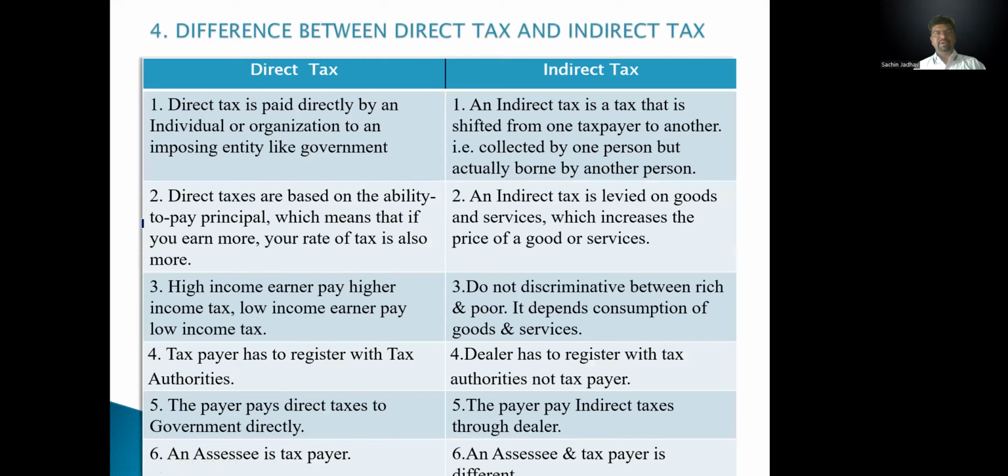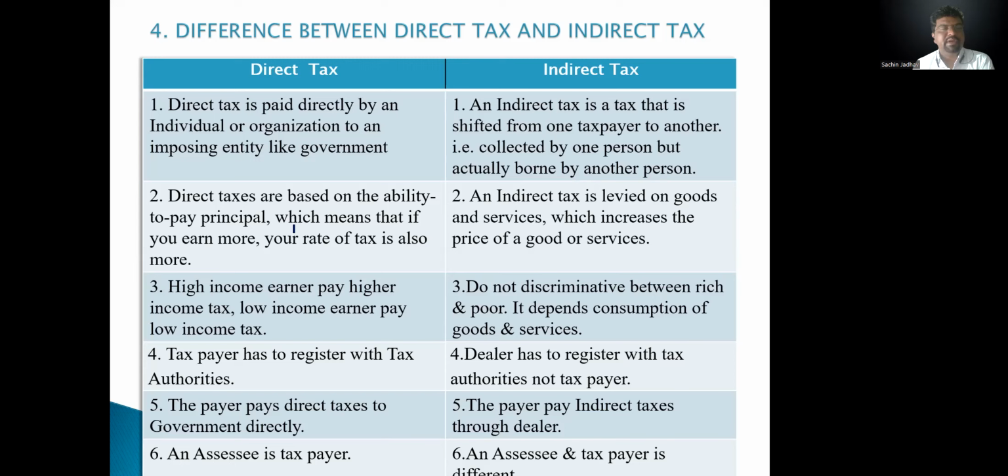Again, the difference between direct and indirect tax. Direct tax is paid directly by individuals or organizations to an imposing entity like a government. But an indirect tax is a tax that is shifted from one person to another person. It means there is a middleman, a seller or supplier.